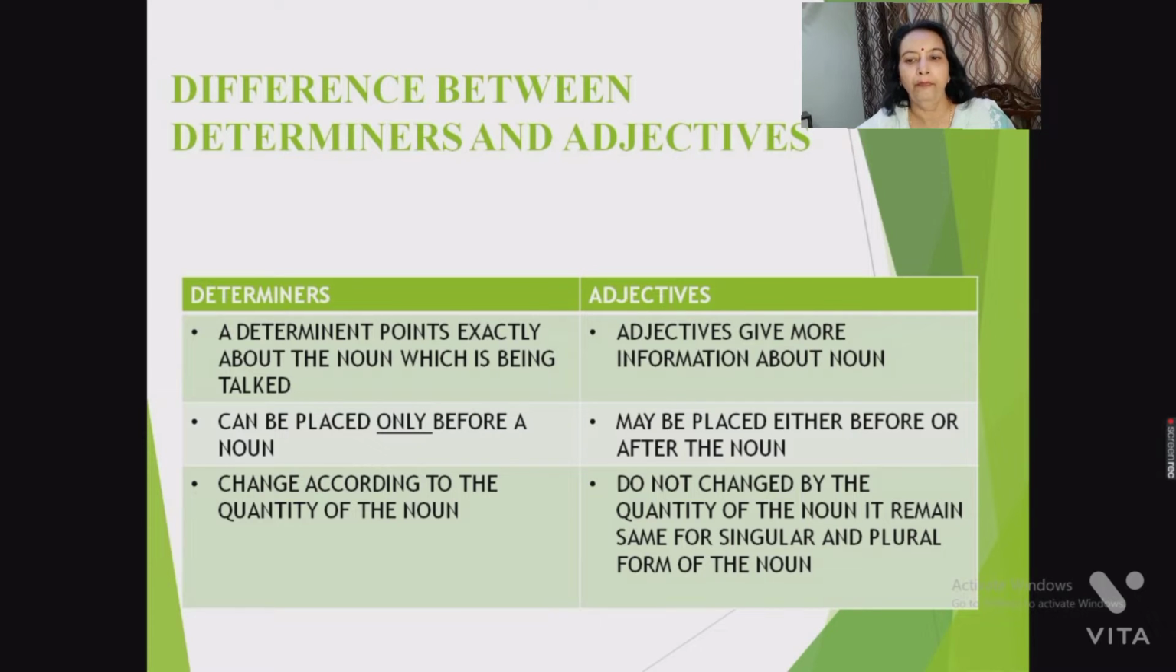Second difference, determiner can be placed only before a noun, while adjective can be placed before or after the noun. Third difference, determiner changes according to the quantity of the noun, while adjective does not change by the quantity of the noun. It remains same for singular or plural form of the noun.